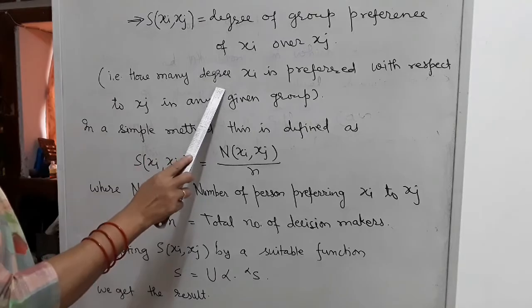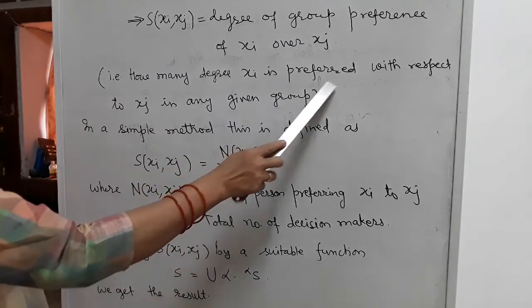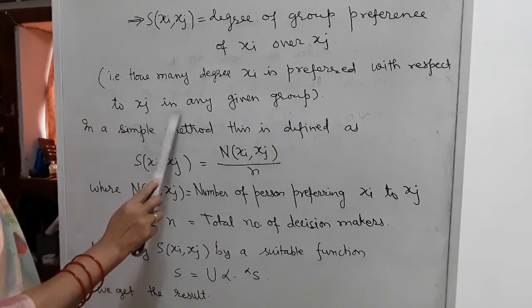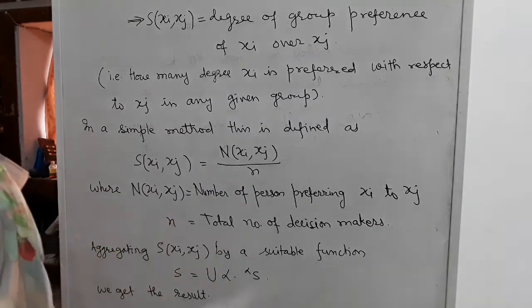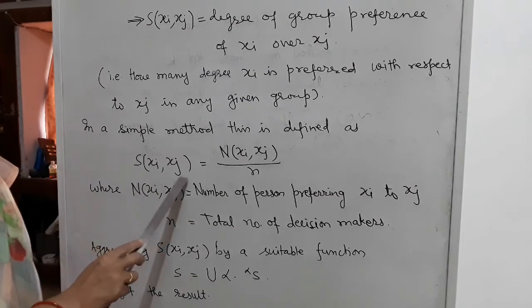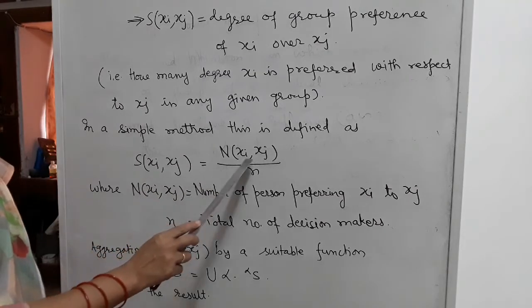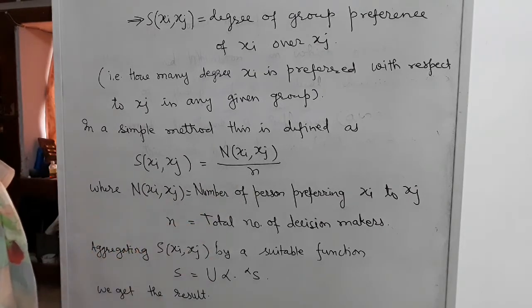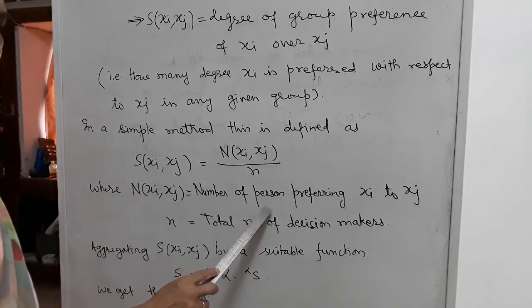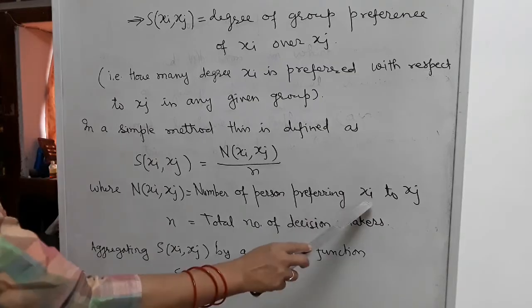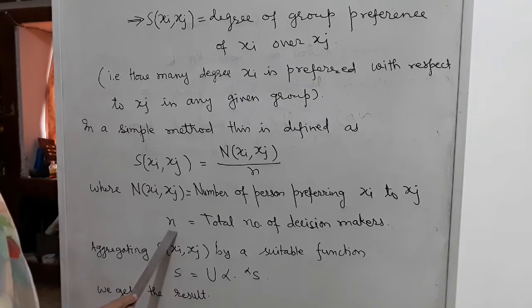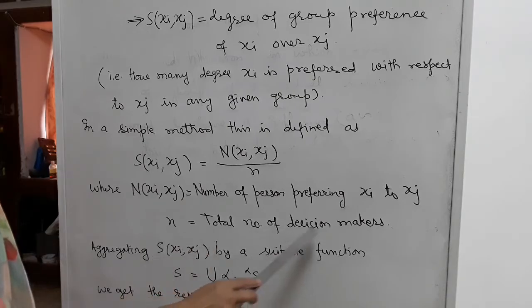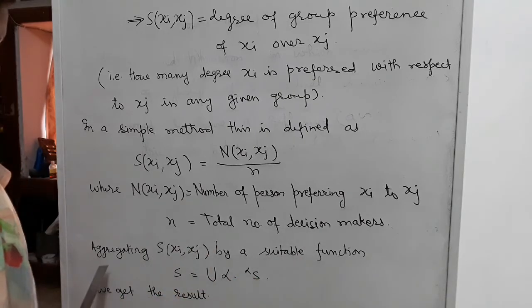That is, to what degree xi is preferred with respect to xj in the given group. In a simple method, this is defined as S(xi, xj) = n(xi, xj)/n, where n(xi, xj) is the number of persons preferring xi over xj, and small n is the total number of decision makers.